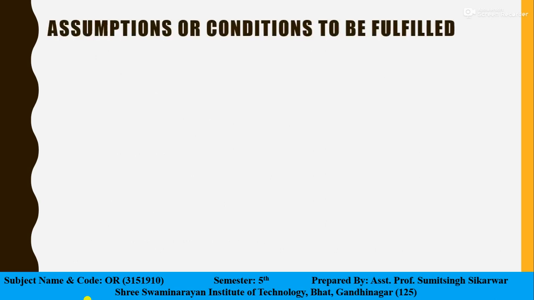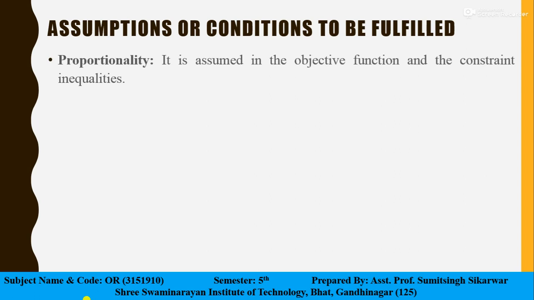Now let us move on to the assumptions of a linear programming. A linear programming model is based on the following assumptions. First assumption is proportionality. It is assumed in the objective function and the constraint inequalities. In economic terminology, this means that there are constant returns to scale.